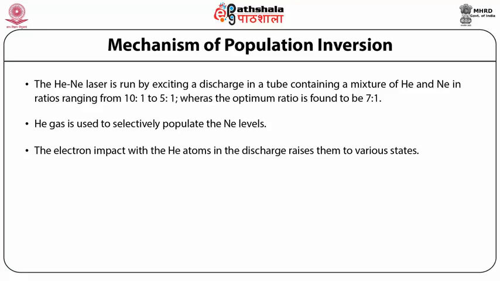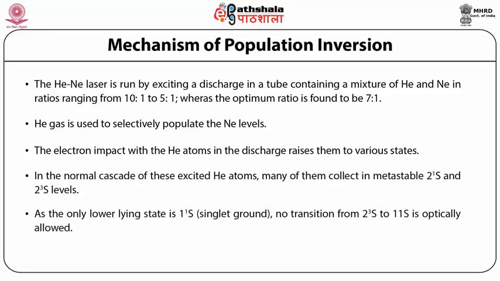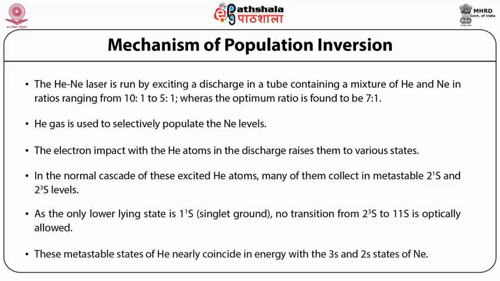In the normal cascade of these excited helium atoms, many of them collect in metastable 2¹S and 2³S levels. As the only lower lying state is 1¹S ground singlet, no transition from 2³S to 1¹S is optically allowed. These metastable states of helium nearly coincide in energy with the 3s and 2s states of neon.